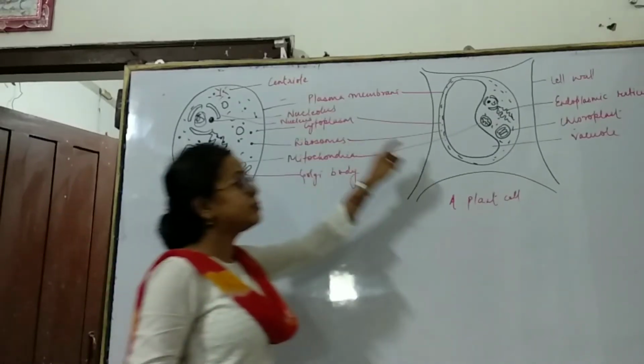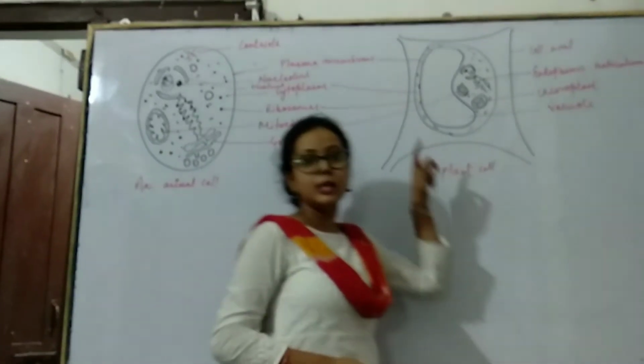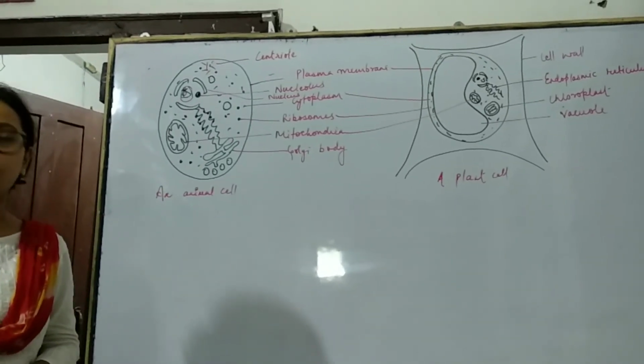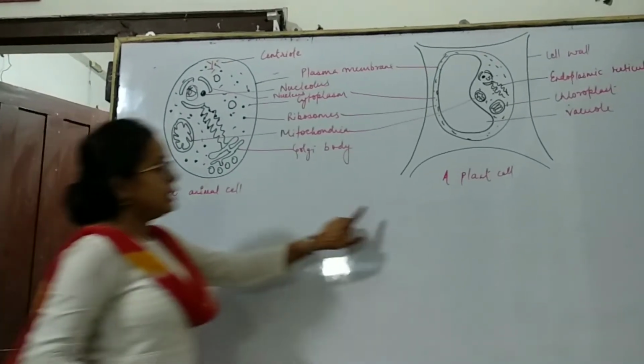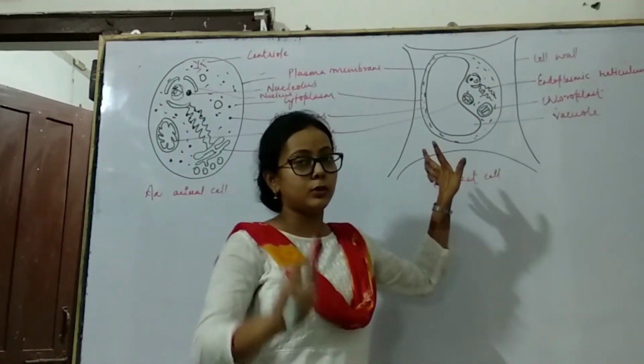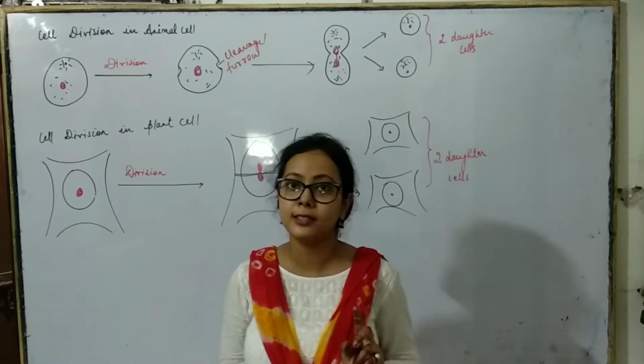So here is the major difference, the centriole. This centriole is not present in the plant cell. The centriole helps in cell division by the method of cleavage or furrowing of the cell. In the plant cell, there is a large vacuole and chloroplast.